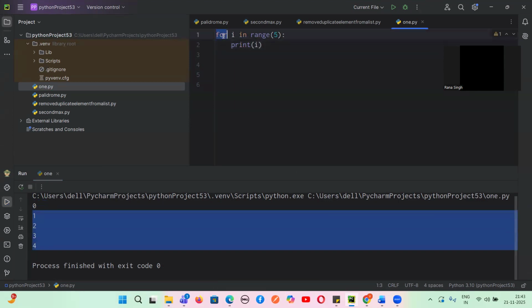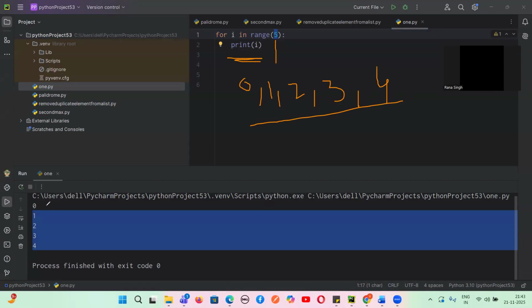What is this for loop? Let's suppose I write range 5. Range 5 means what? The values are what? 0 to 4, that is 0, 1, 2, 3, and 4. Do you guys agree with me? And if I write print of i, I'll get all these values, 0 to 4. Do you guys agree with me? Yes or no? Yes, Vikram. Yes or no, guys?